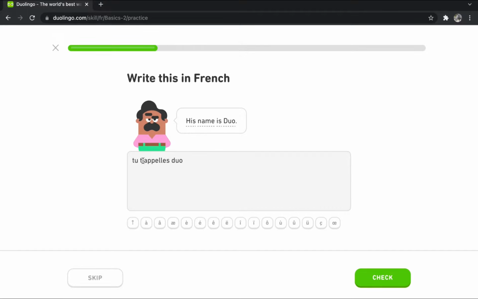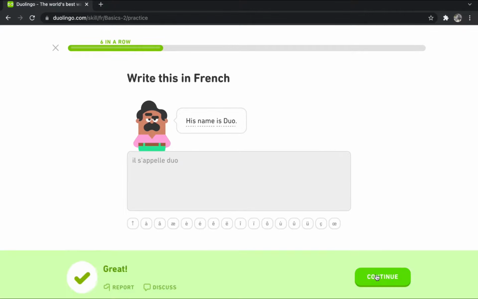Tu t'appelles Duo. Your name is Duo. But if the subject is he or she, we will use il or elle, but the appel part uses s. So the answer is il s'appelle Duo.